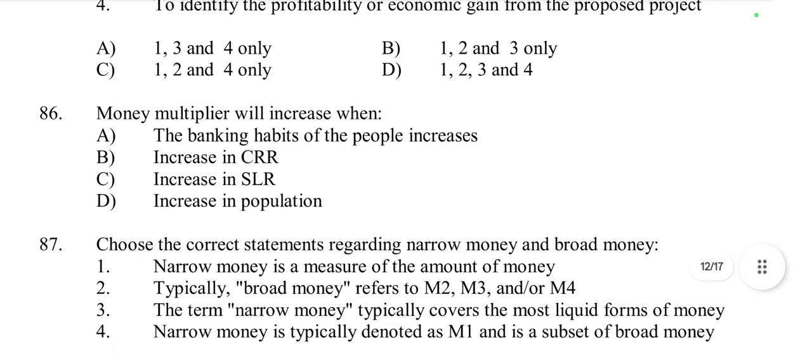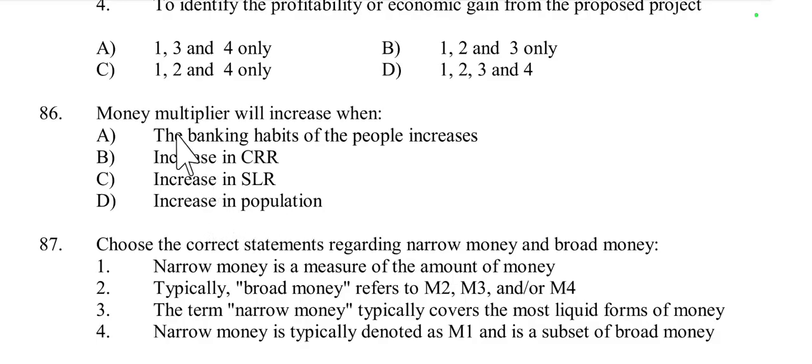Then question number 86. Money multiplier will increase when? Money multiplier increases when the banking habits of the people increase, increase in CRR, increase in SLR or increase in population.